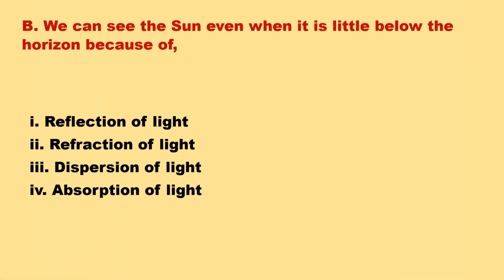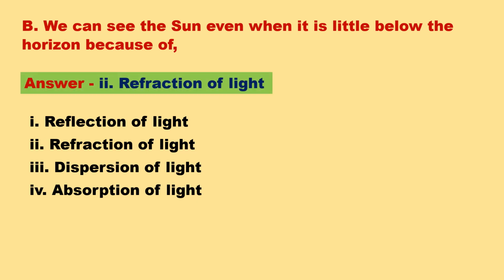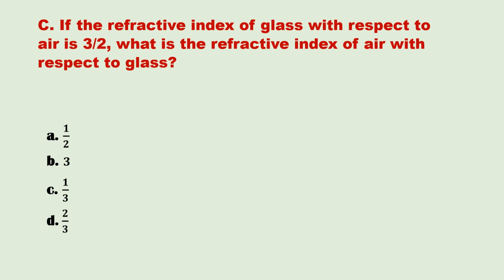B. We can see the sun even when it is a little below the horizon because of. Answer. Refraction of light. C. If the refractive index of glass with respect to air is 3/2, what is the refractive index of air with respect to glass? Answer. 2/3.